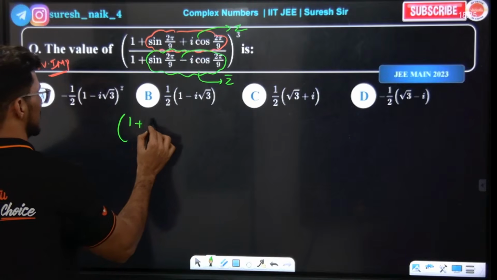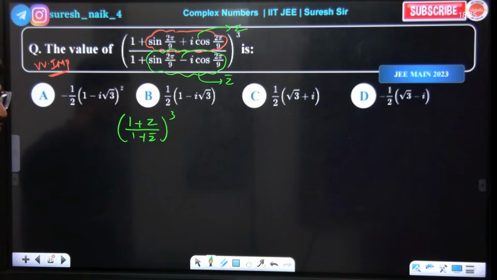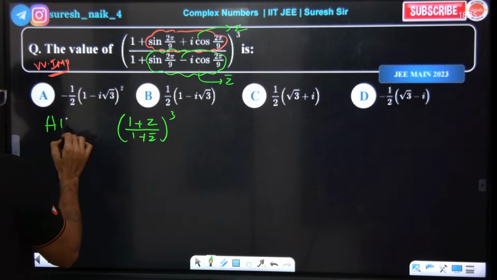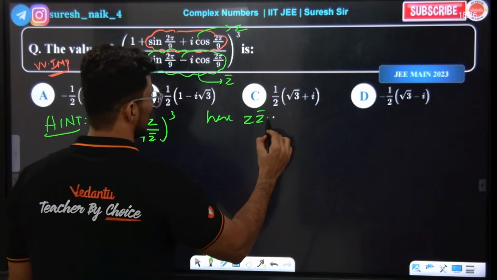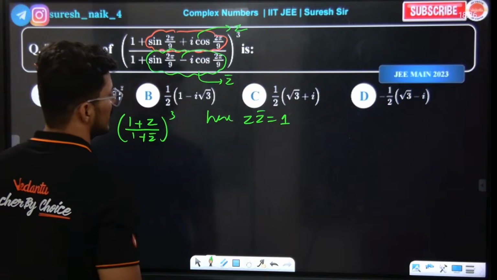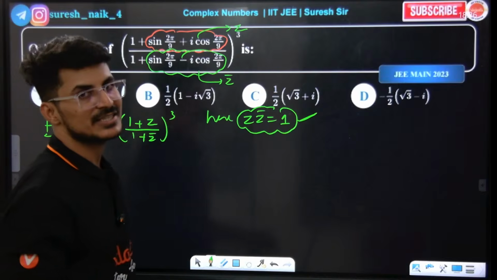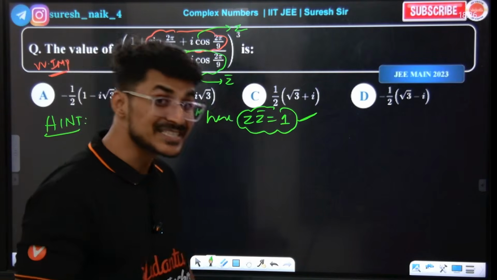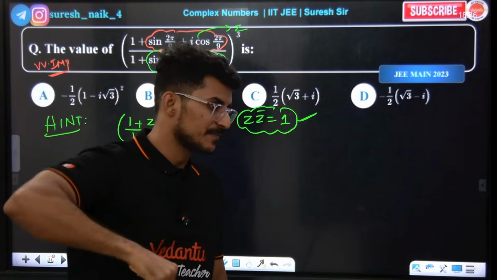So the complex number becomes 1 by (1 plus z bar) whole to the power of 3. Here this is a hint I am giving. If you look carefully, z into z bar is 1. Check z into z bar. This is the key observation: z into z bar is equal to 1. Multiplying, sin square 2π by 9 plus cos square 2π by 9 is 1. That is the observation.